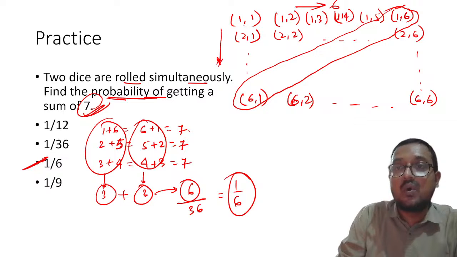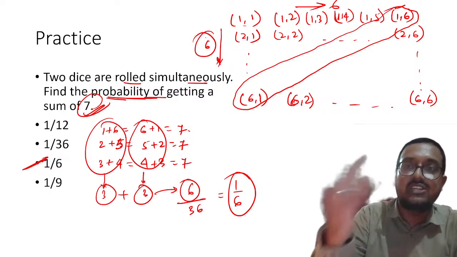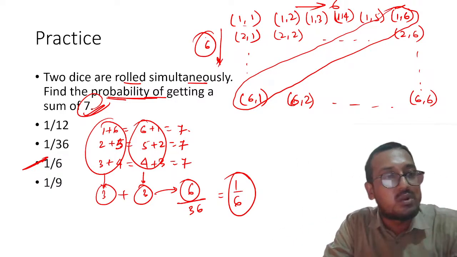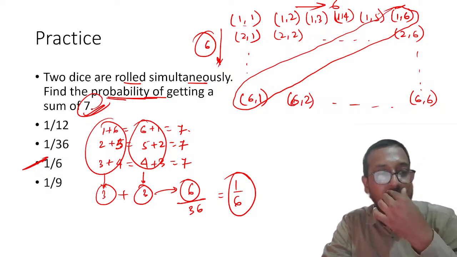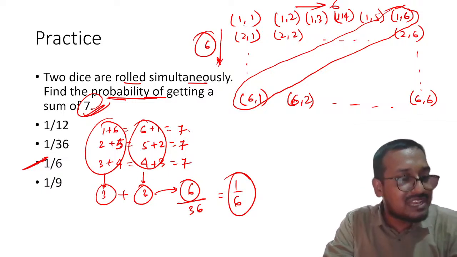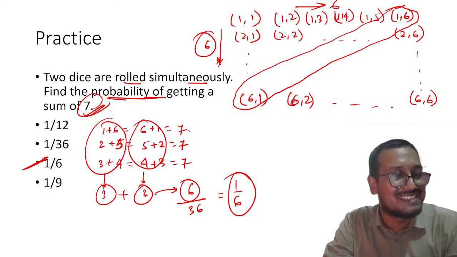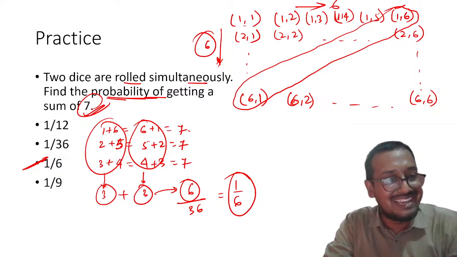6 on this row and 6 in this column. So 6 into 6, 36. That is the total number of possibilities. Is it clear? Yes. Seems like no, Karthikeyan, it is actually 1 by 6. You are correct actually.